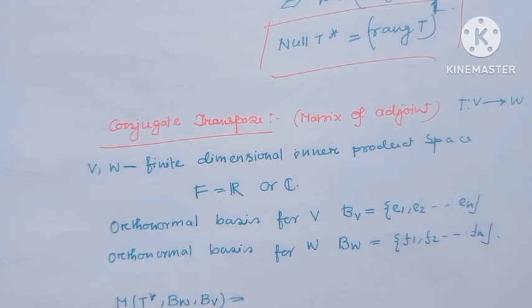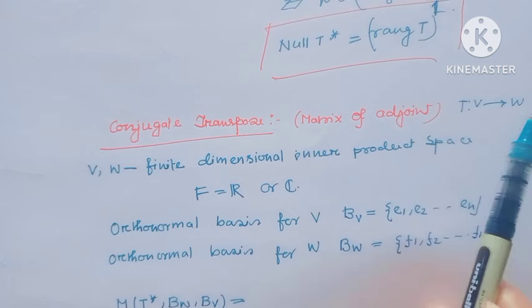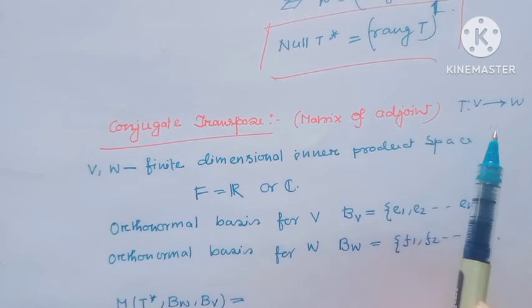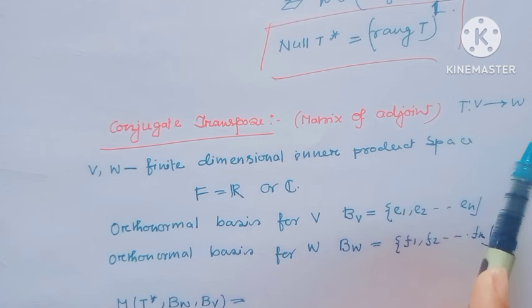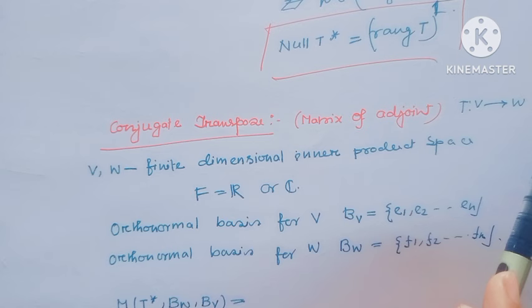Next, now I will see what is the matrix representation of the adjoint linear transformation. If we have the matrix representation with respect to an orthonormal basis of V and an orthonormal basis of W, then the matrix representation of the adjoint of the linear transformation would be the conjugate transpose.